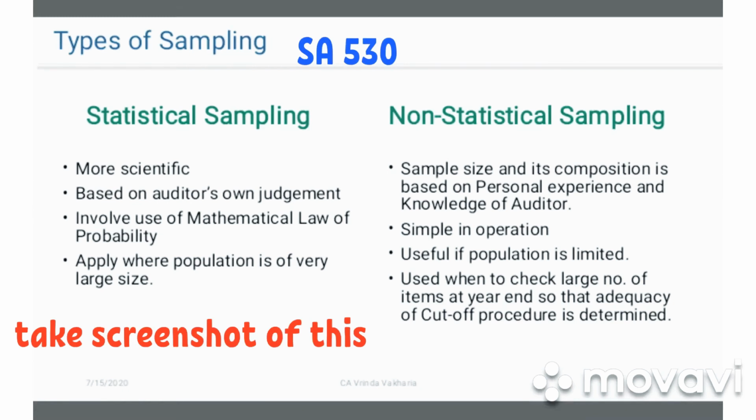Now, types of sampling. What are the types of sampling? Basically 2 types: statistical sampling and non-statistical sampling. Now in these 2 types, what are the words that you need to write? Statistical sampling is more scientific.